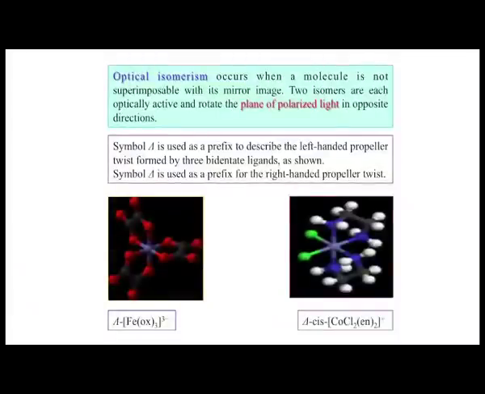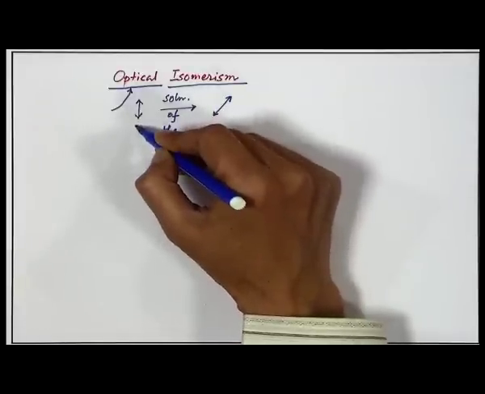So, this is what we get when a molecule is not superimposable on its mirror image. This is the very basic definition of optical isomerism. We can have two isomers, not superimposable on their mirror images, and each of them will be optically active. Each of them is called an enantiomer, and they rotate the plane of polarized light in opposite directions. So, if one rotates in one direction, the other will definitely rotate the plane polarized light in the other direction.